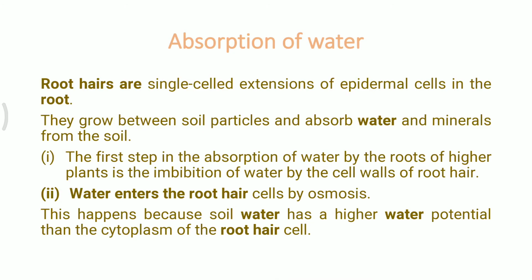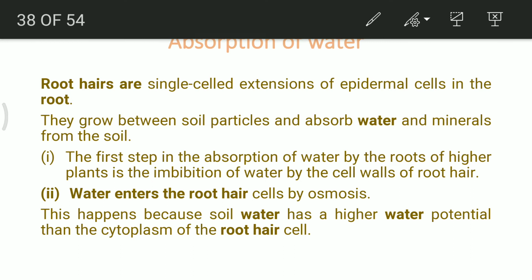Now let's see how the absorption of water actually occurs, which we have just studied. First thing which occurs is the root hairs absorb water by the process of imbibition. See, it is imbibition by which water is absorbed from the soil, and after that the water enters the root hair cells by the process of osmosis. And how is it exchanged, or what is the reason for the exchange?